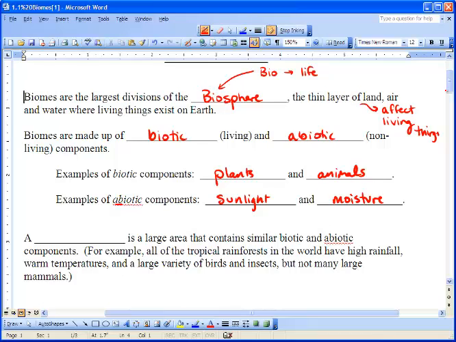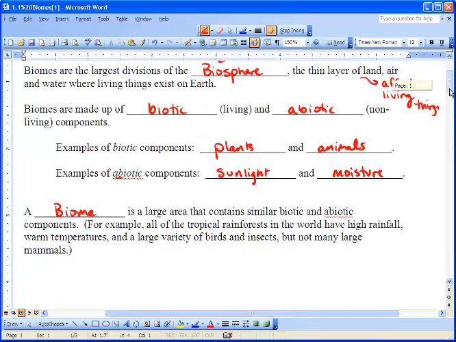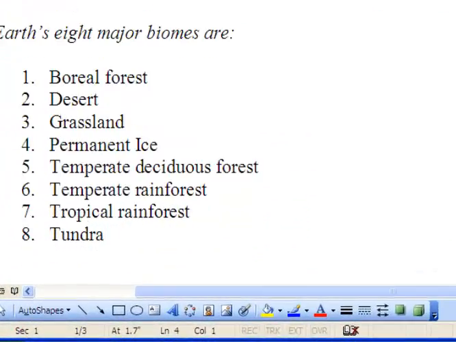So a biome is a large area that contains similar biotic and abiotic components. If we think about tropical rainforests, they have high rainfall, warm temperatures, and a variety of birds and insects, but not too many large mammals. Now, if we take a look at these 8 major biomes, you've got boreal forest, desert, grassland, permanent ice, temperate deciduous forest, temperate rainforest, tropical rainforest, and tundra.